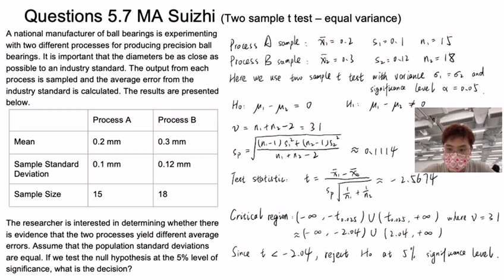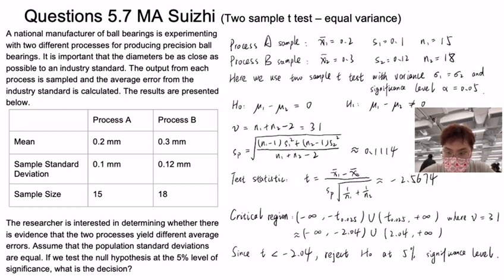This is a manufacturer of ball bearings. They are doing experiments with two different processes to test the precision of diameters according to their standards. The errors from the standard are sampled from two processes. Here are some sample statistics in the table. Assume that the population standard deviations are equal at 5% level of significance. Do these two processes yield different average errors?